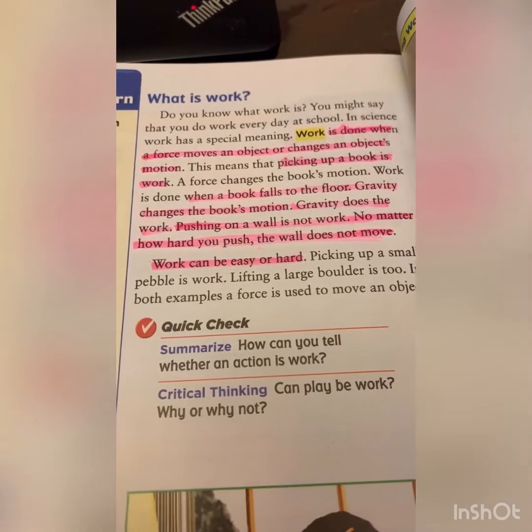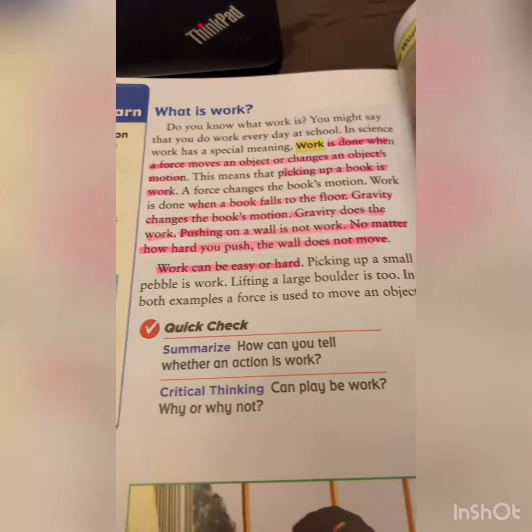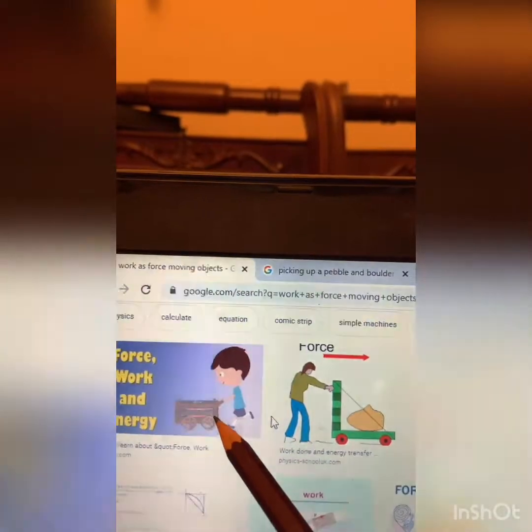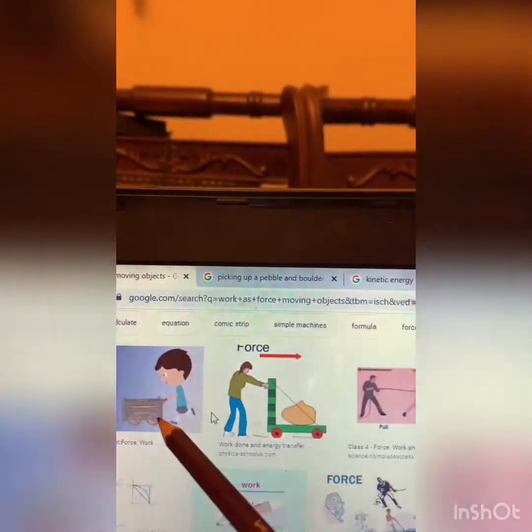Okay, let me show you here certain examples on my laptop. For example, here, if you take a look at this boy is pushing a wagon. This wagon is changing its position, okay? So, since this wagon is changing its position, a certain work is happening.